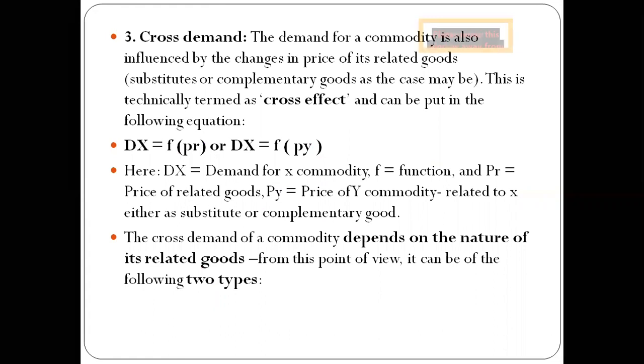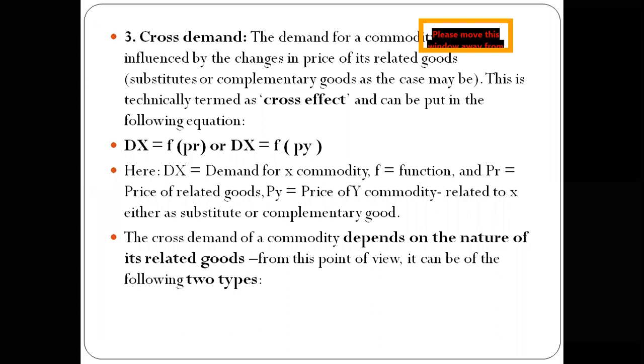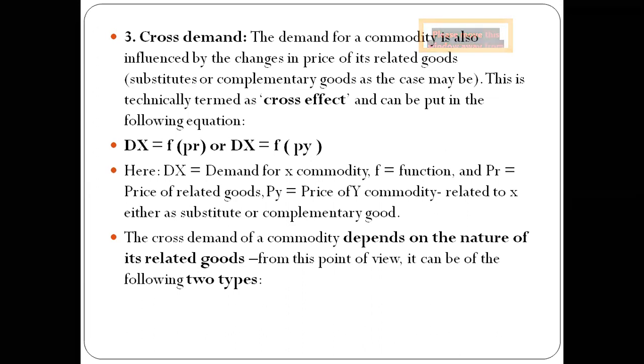Then we have cross demand. The demand of a commodity is also influenced by the change in the price of its related goods, and the related goods can be substitute goods or complementary goods. This is technically termed as cross demand. So Dx is equal to a function of Pr, that is the price of related goods.